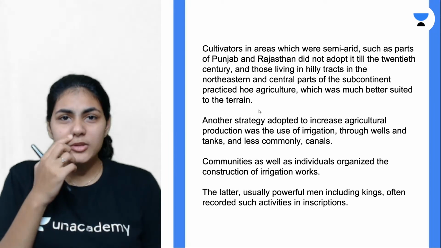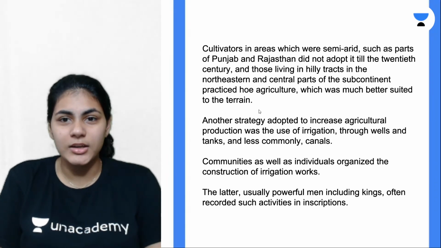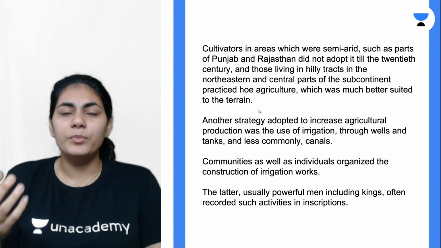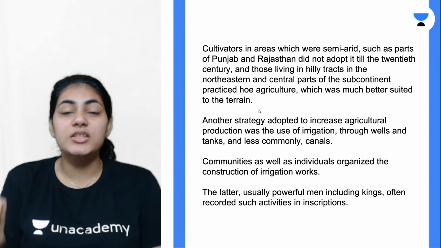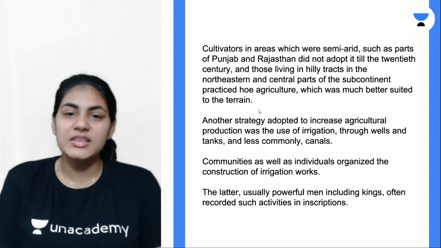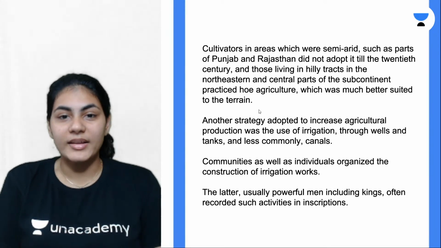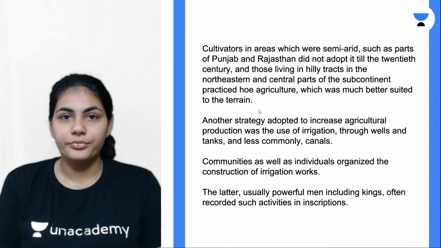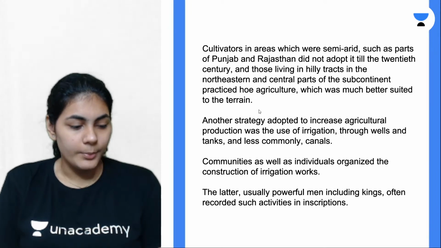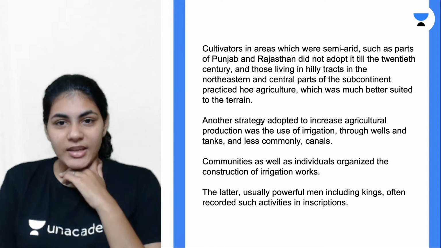It also depends on the geographical location. There are usually hilly territories in the northeastern states, and the terrain is not suited for plow agriculture. Because of all these external factors, people did not adopt plow agriculture everywhere. So that's about plow agriculture and transplantation.